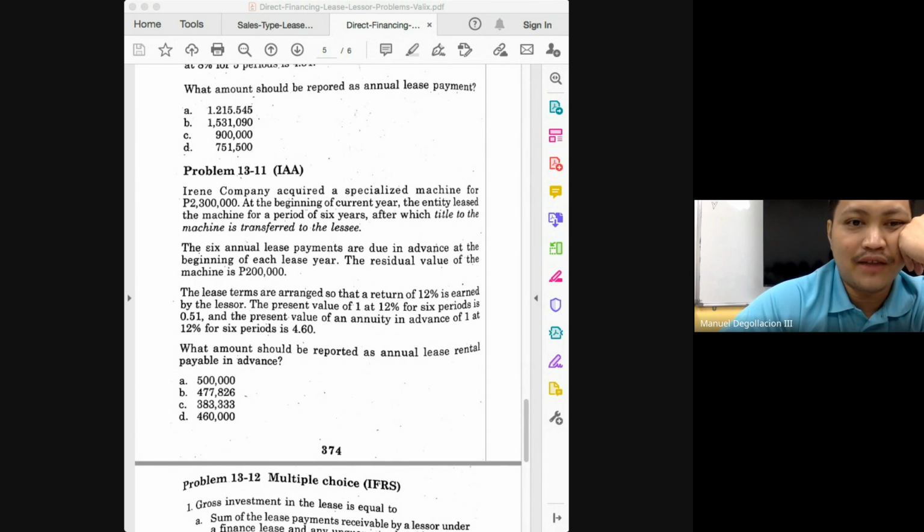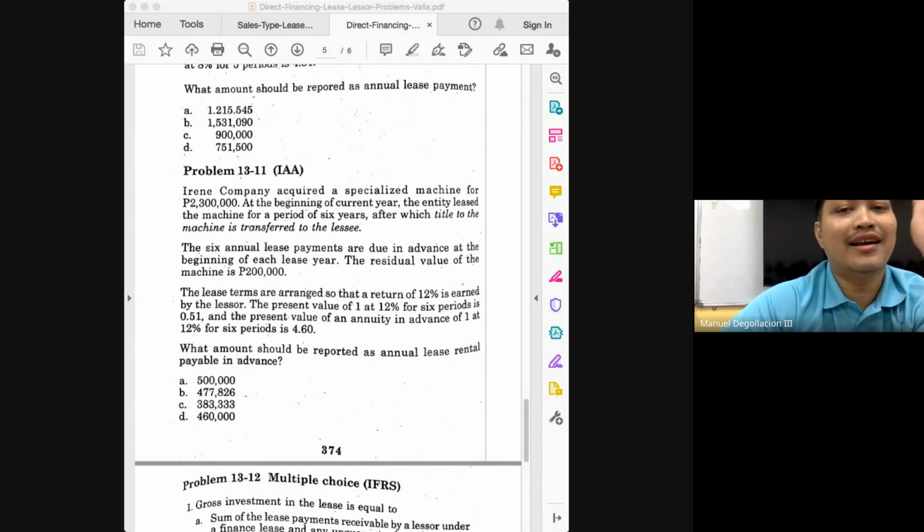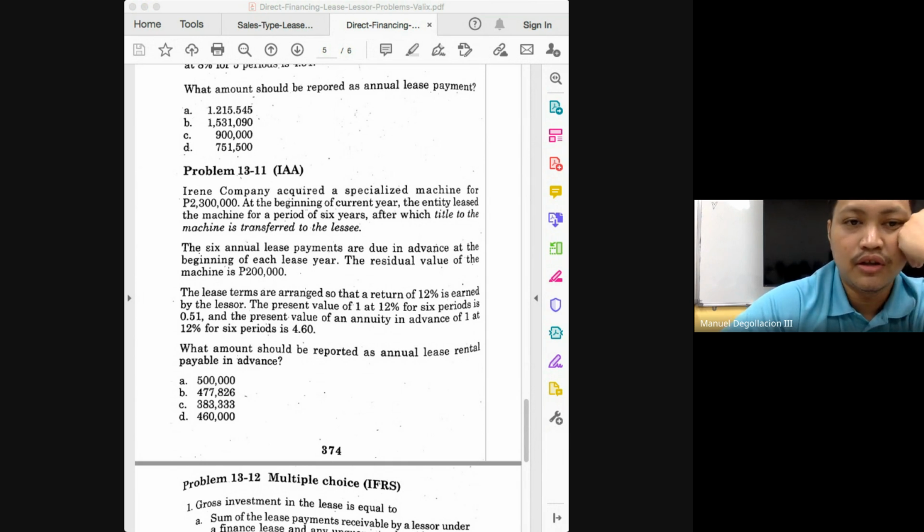Okay, do you get the difference, class? Why did we think that the net investment includes the residual value in the previous problems? Because we are getting back the asset. Part of our receivable would be the receipt of the asset back. But if you're not getting back the asset, then your receivable should not form part. Your receivable should not include your residual value.